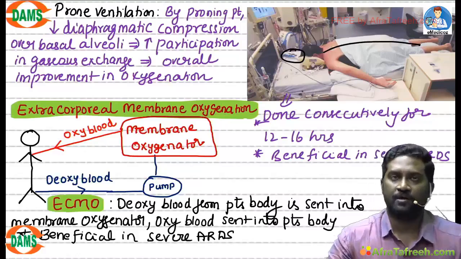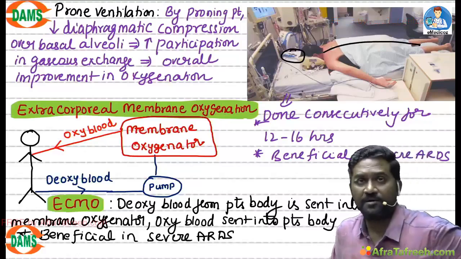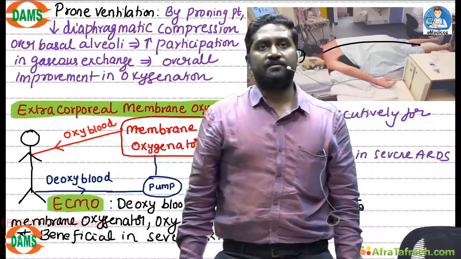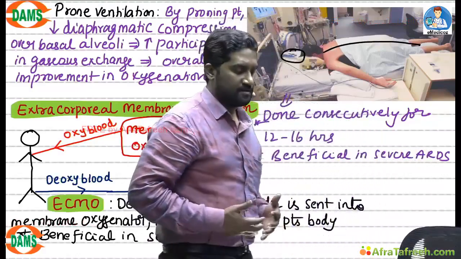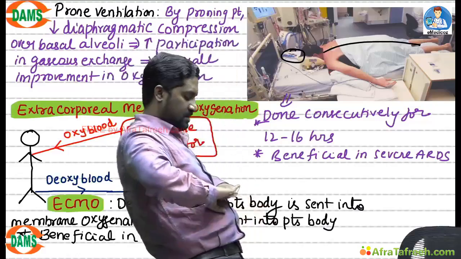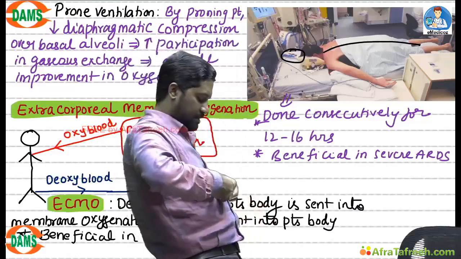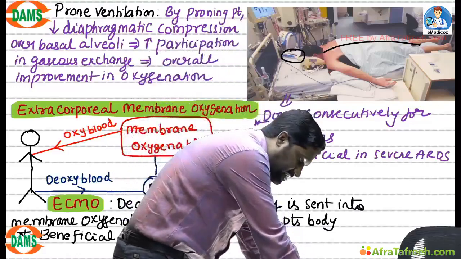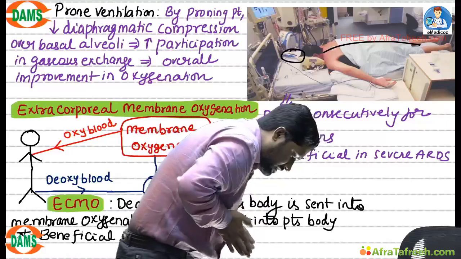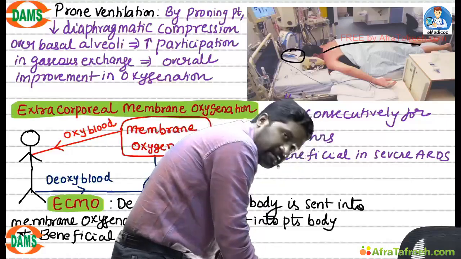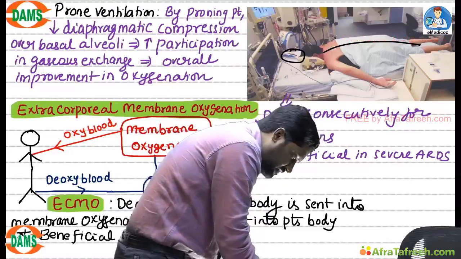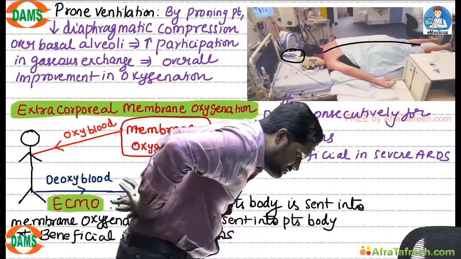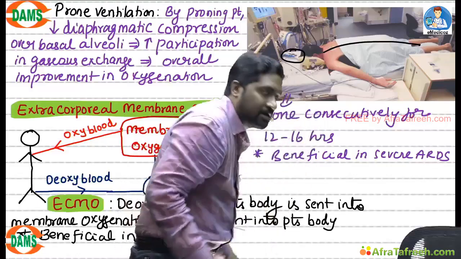Let us see what is the mechanism behind prone ventilation. Now, by proning the patient, see, whenever patient is in supine position like this, his diaphragm will slightly come up and it can compress the lung bases. Now, whenever patient is lying in prone position, the weight of the diaphragm is facing downwards. So when the weight of the diaphragm is facing downwards, the basal alveoli will start expanding.